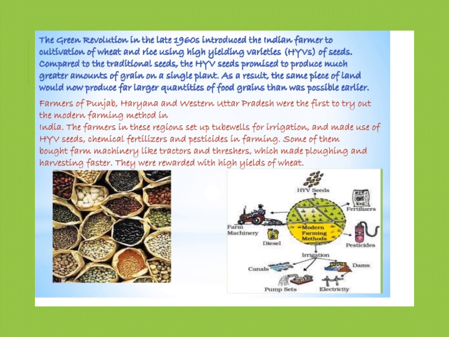Farmers of Punjab, Haryana, West UP were the first to try out the modern farming method in India. The farmers in these regions set up tube wells for irrigation, made use of HYV seeds, chemical fertilizers and pesticides in farming. Some of them even bought farm machinery like tractors, threshers, etc., which made plowing and harvesting faster. They were rewarded with high yields of wheat.